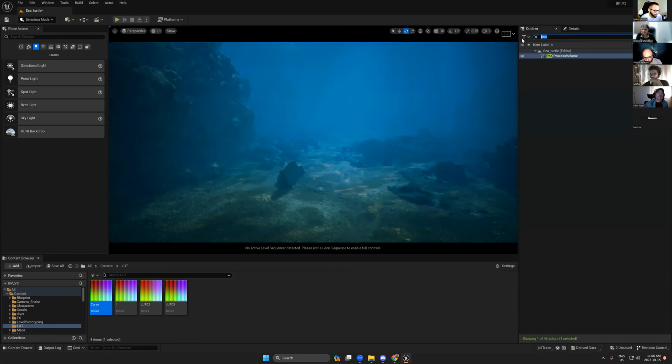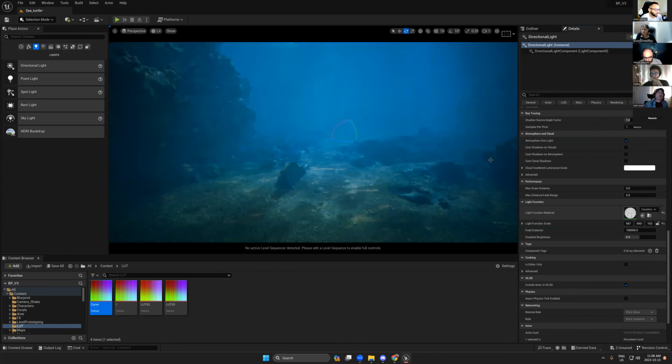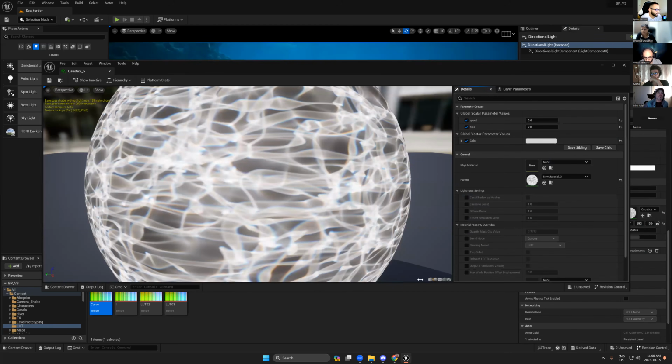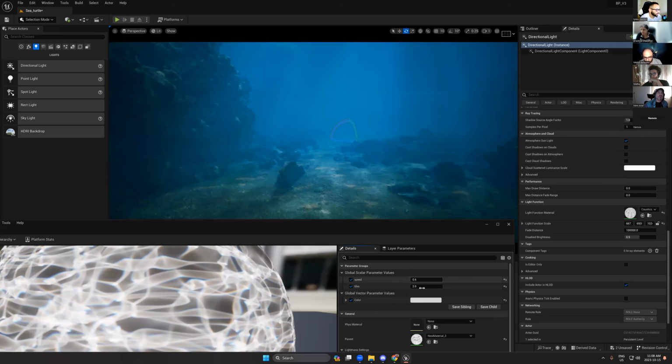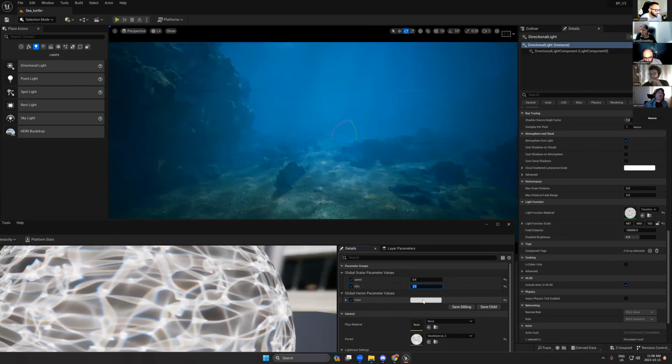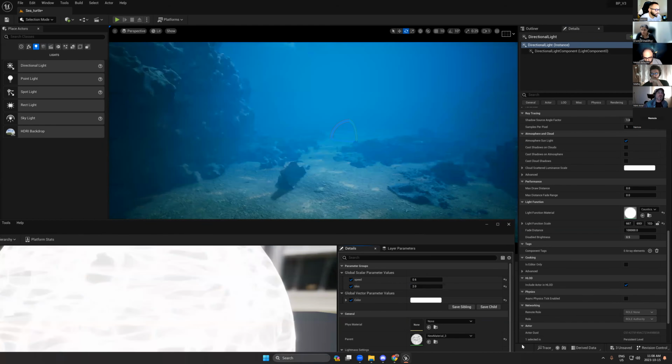And one more thing, we can go back to direction lights. And if I open this one, let's try to add this. Oh no, this one. No, I think that's okay.